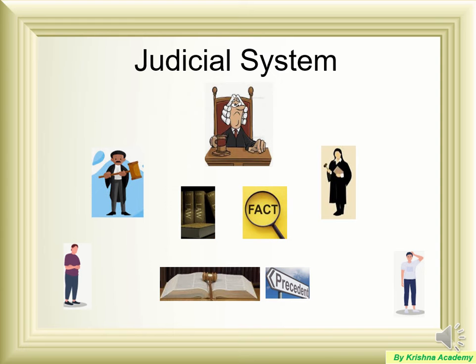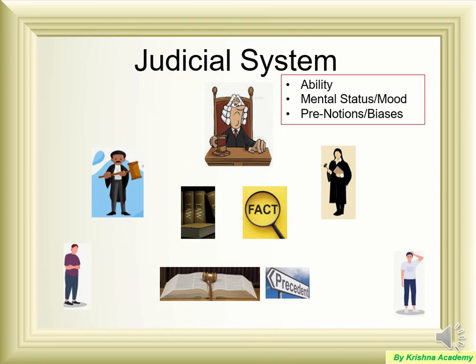It looks so simple, but with human intervention in between, there is a lot of variation and a lot of subjectivity. The reason for subjectivity, as you know, is many times the ability of the judge, the mental status or mood of the judge, and the preconceptions and biases of the judge based upon his growth and development, his childhood experiences, etc. All this may affect the outcome of a particular case.